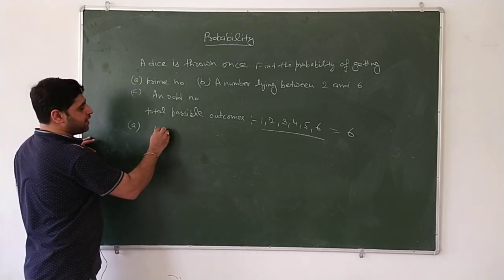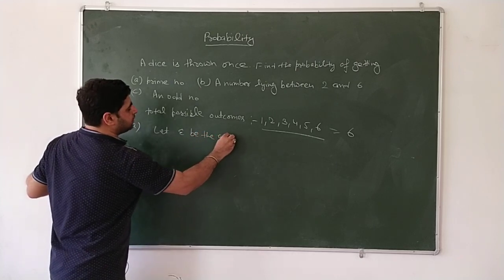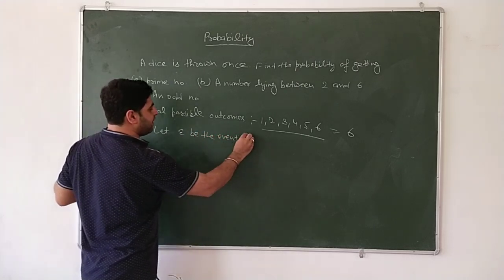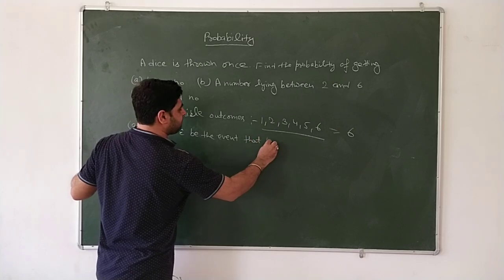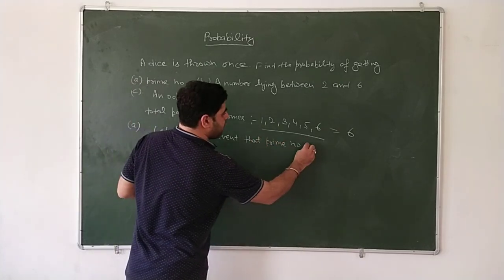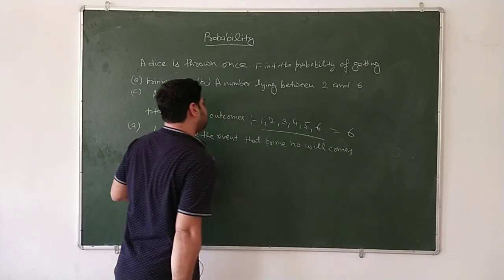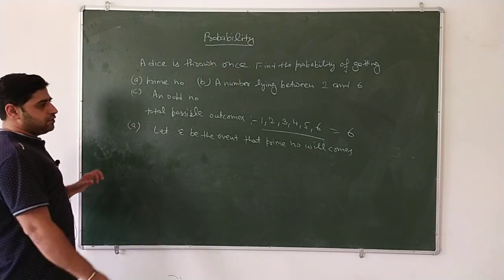So first part, prime number. Let E be the event that a prime number will come. How many prime numbers are there?